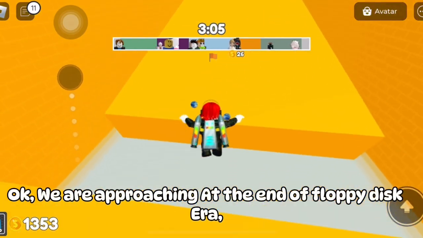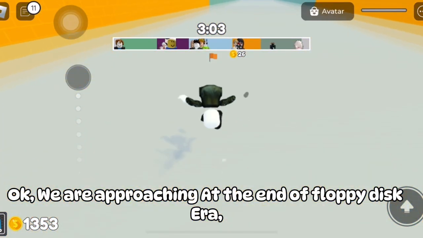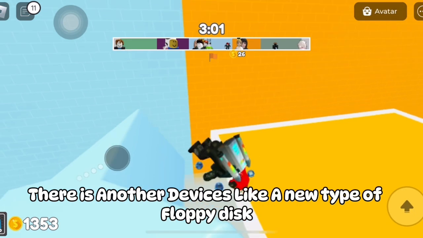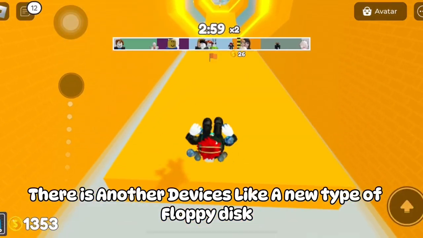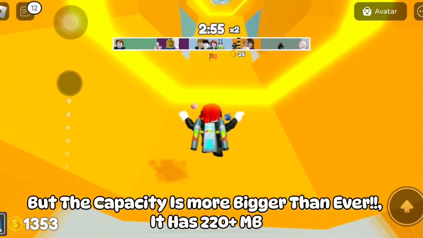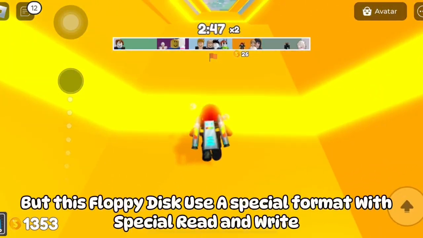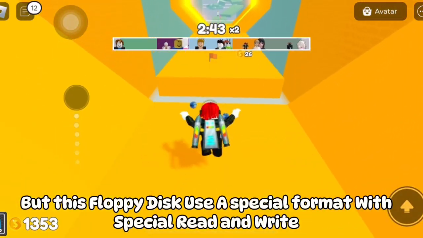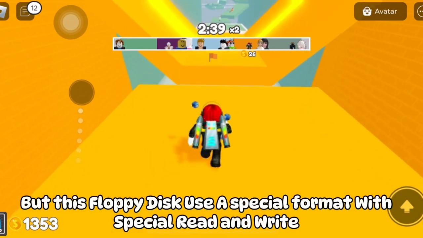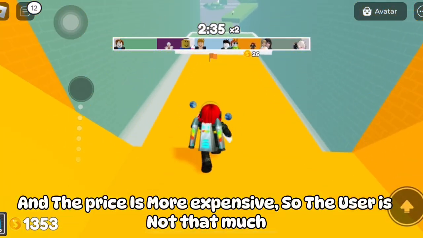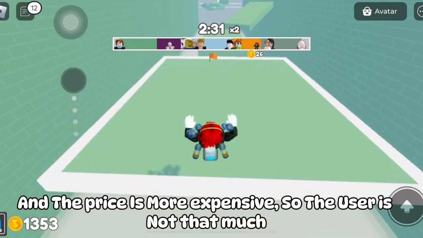Okay, we are approaching the end of the floppy disk era. There was another device, like a new type of floppy disk, but with a bigger capacity than ever. It had 220 plus MB. But this floppy disk used a special format with special read and write, and the price was more expensive, so the users were not that many.